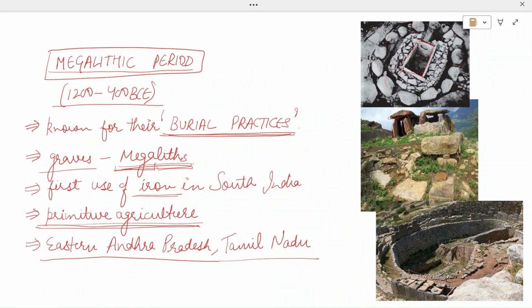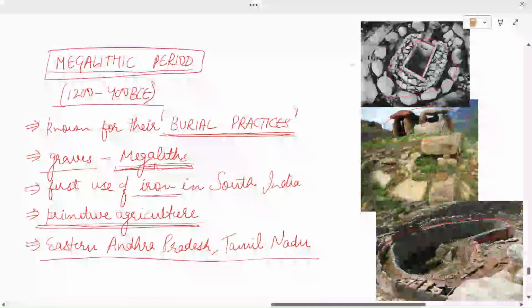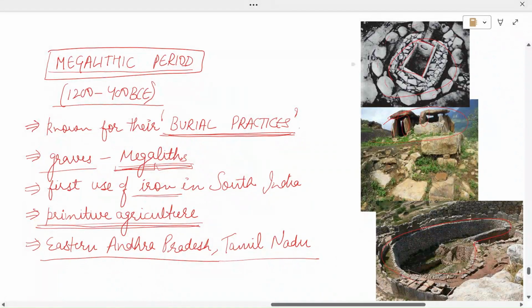So these were the megaliths. These big structures of rocks around the burial site were known as megaliths. The period during which it was practiced in South India is known as the megalithic period, from 1200 to 400 BC.